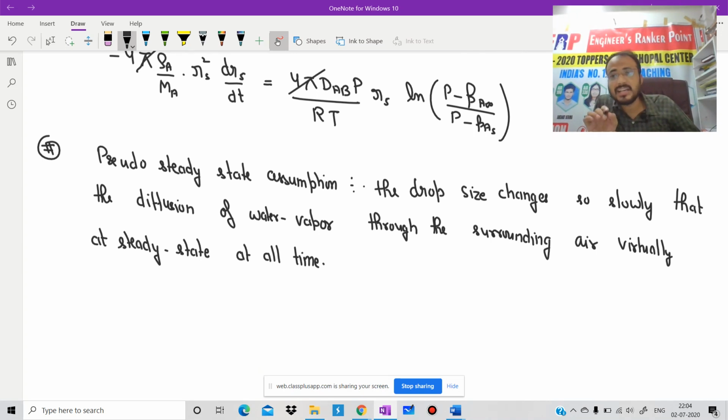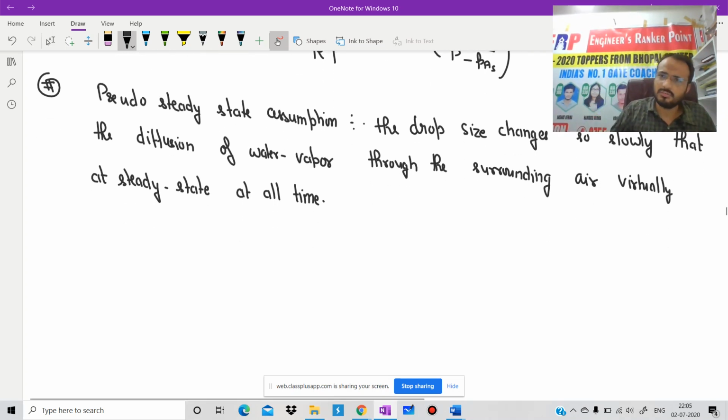Now, in future they will ask one question from this concept. Suppose you have a drop, and at any instant the value of radius will be given in the question, and they will ask the time: calculate the time in which its size will reduce to this one. Or they can ask: calculate the time when size goes to 0. Think for the best and prepare for the worst. Is it clear? Just now we are going to solve.